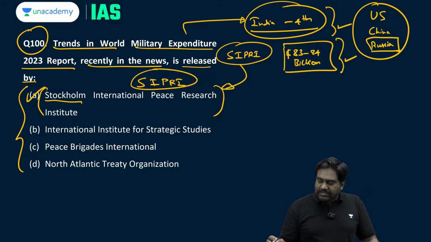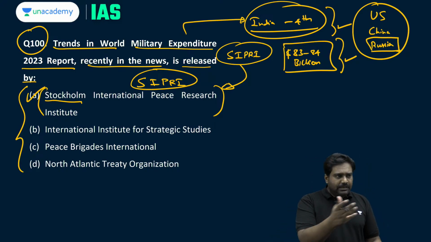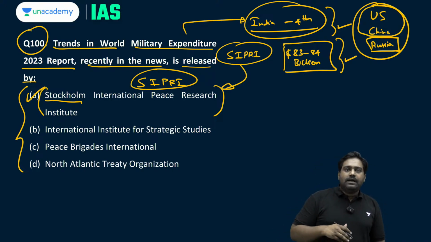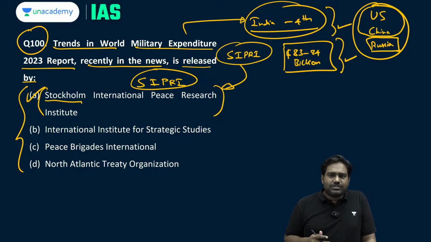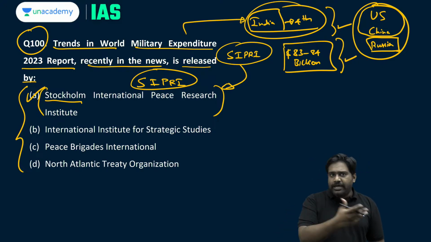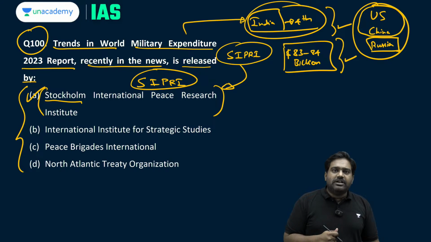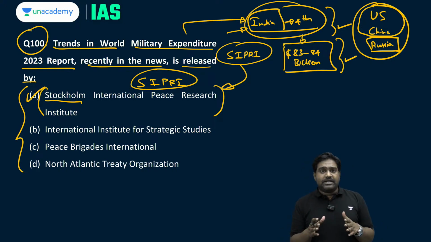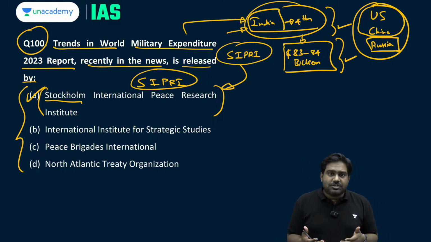For example, Russia's military expenses have gone up significantly, driven directly by the Ukraine conflict. The Cold War rivalry between US-China has led to modernization of their military forces, and their expenditure has shot up quite significantly. Same with India. We have been facing consistent challenges with China and Pakistan. The standing border dispute, especially following the Ladakh clashes of 2020, and the threat of cross-border terrorism from Pakistan. So this has pushed India to modernize its armed forces, and we have seen a significant jump in our military expenditure, which places India at the 4th position.